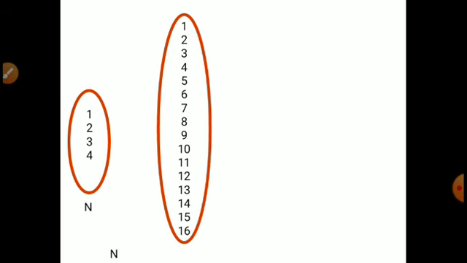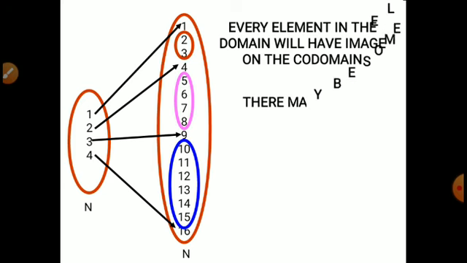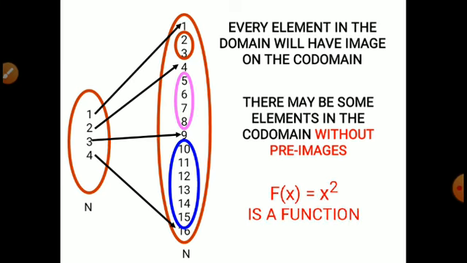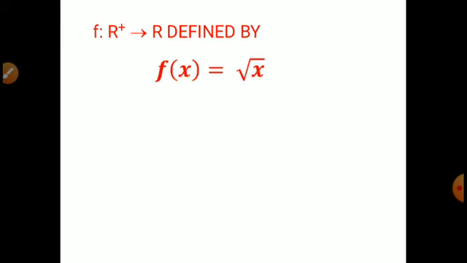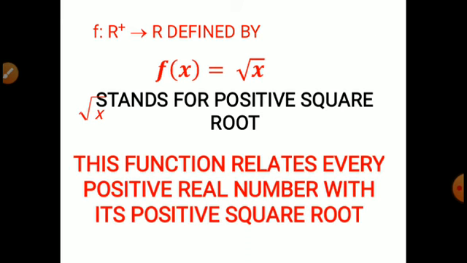See this. Every element in the domain will have the image in the codomain. So there may be some elements without pre-images, but f of x equals x square is a function. Another example: R plus to R defined by root x. Root x stands for the square root of positive numbers only.